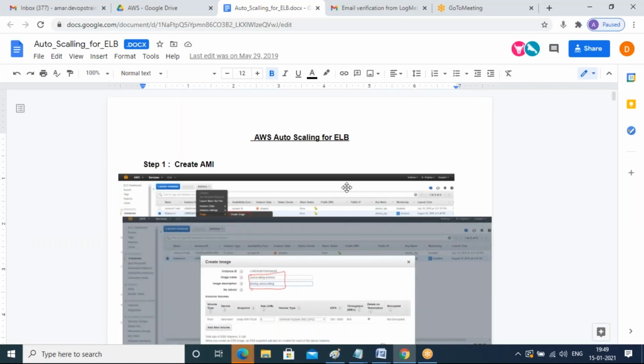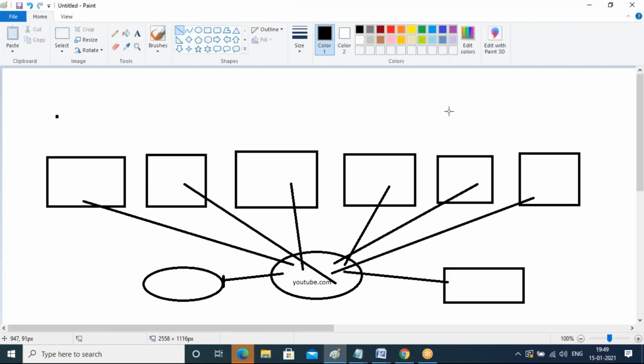Create an AMI. I hope everybody knows what AMI means: Amazon Machine Image. It is like an ISO image of the EC2 instance you are creating. With that AMI, you can recreate your OS any number of times. To your auto scaling, you will give that AMI only during configuration.